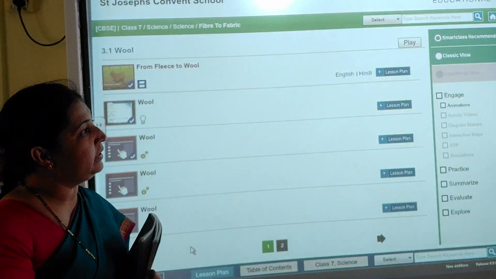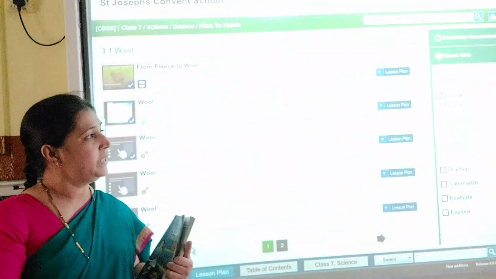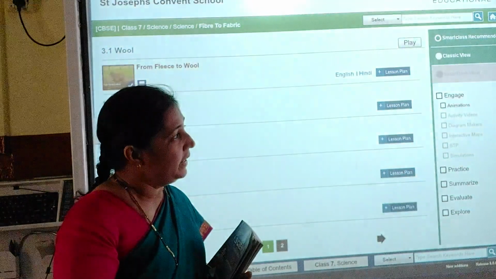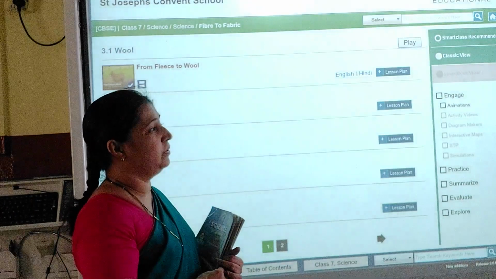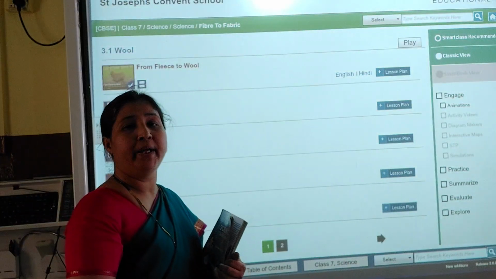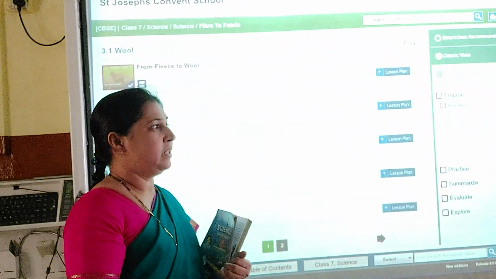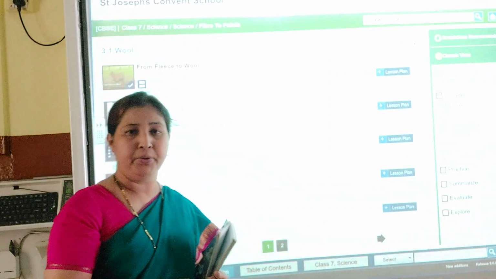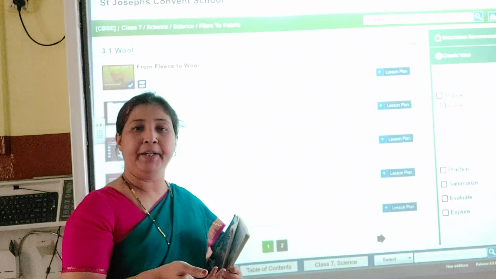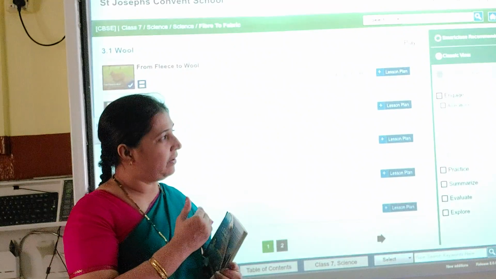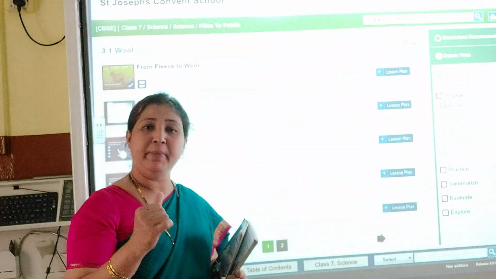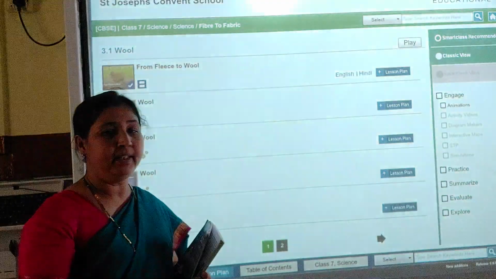So today what have we learned? We have learned about the third chapter, that is fiber to fabric. In that we have studied how fiber is obtained from animals. From animals we get wool and silk. Today we have seen how the hair of animals is converted into wool. In the next class we will see how the animals give us silk. We wear many silk clothes, and that we will study in detail in the next class.